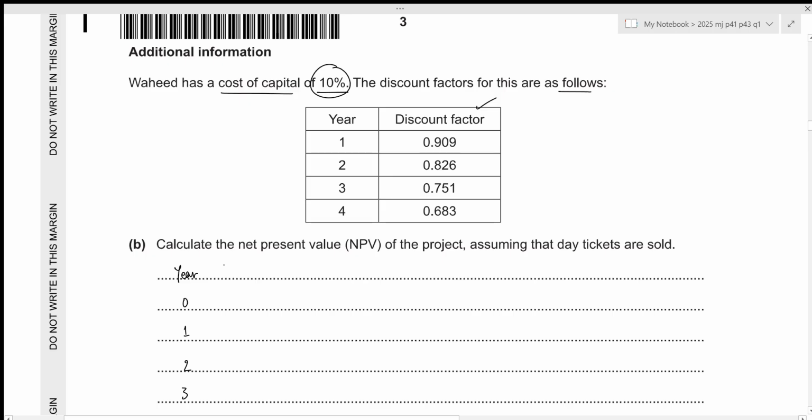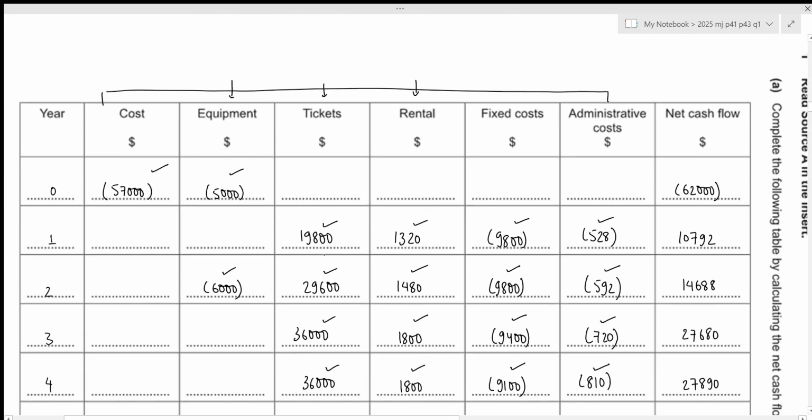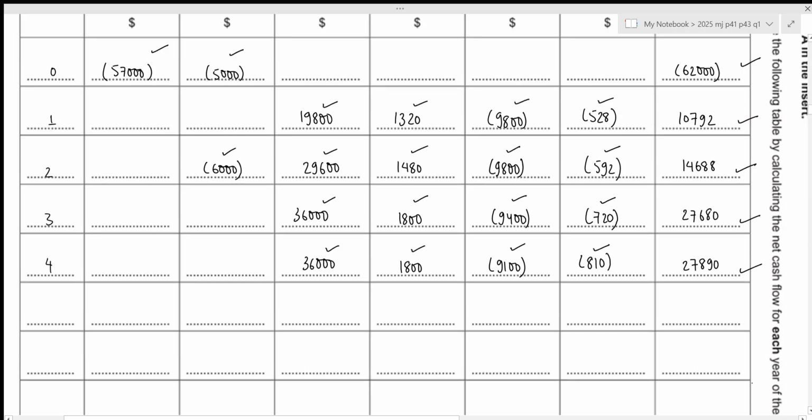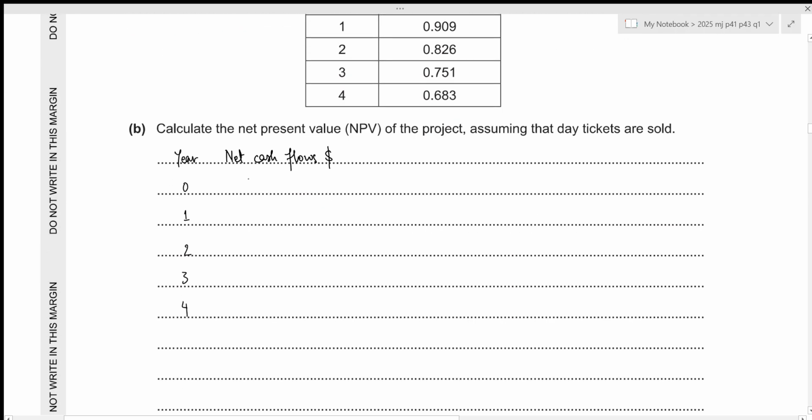So we can first copy down our net cash flows. Let's take a look above. That is negative 62,000, 10,792, 14,688, 27,680, and 27,890. Let's write it down. So negative 62,000, 10,792, 14,688, 27,680, 27,890. Then we need our discount factors.